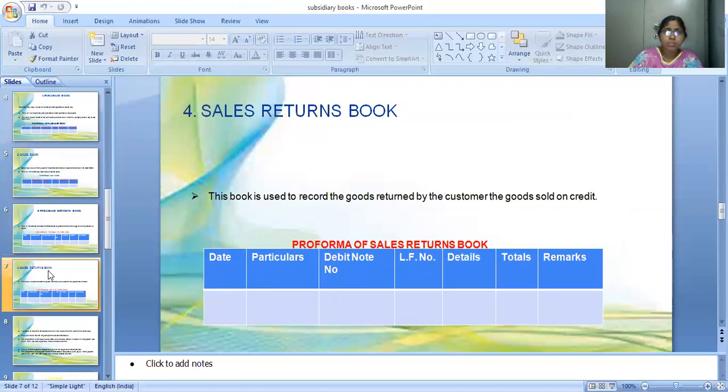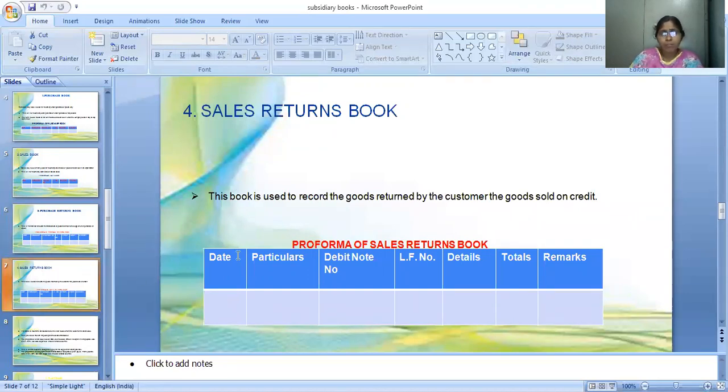Next, sales returns book. Sales return means if we are selling goods to other people or other consumers, and they are not satisfied with our services or our goods, they may return our goods back. So that will be called sales returns. For sales returns also we have to maintain a book, that is the sales returns book. This book is used to record all the goods returned by the customers, which goods were sold on credit.